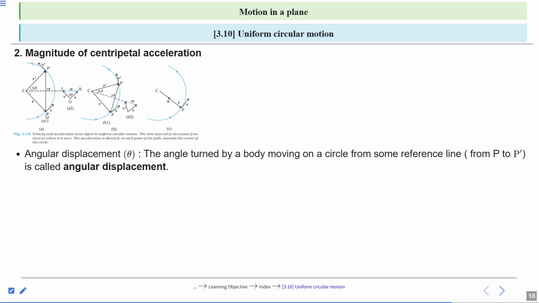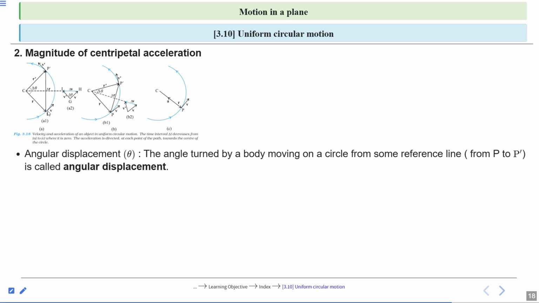Here the reference line is P to P prime. This is called the angular displacement. So this is the delta theta here, angular displacement.